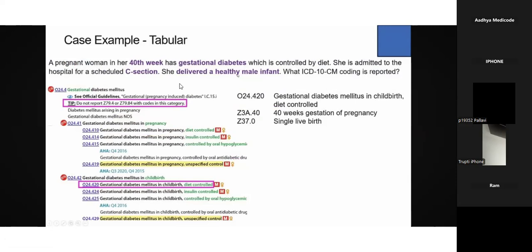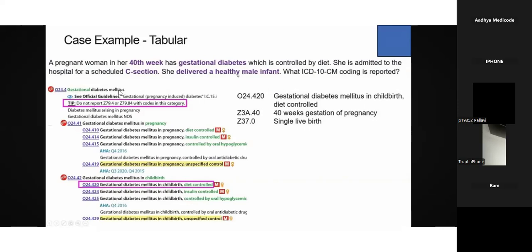So as here you can check it out, you need to assign the code for what? The condition that prompted the admission, what is it here? Diabetes, right? Gestational diabetes prompted her admission. So she came for admission and she was scheduled for the C-section. So this condition led to the C-section. So you need to assign that particular code, right?